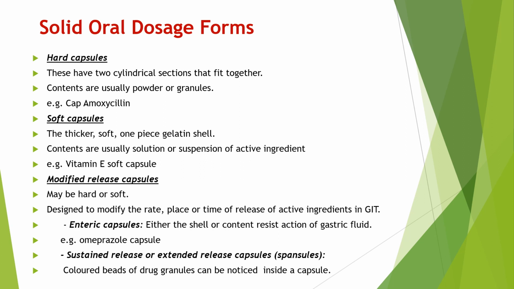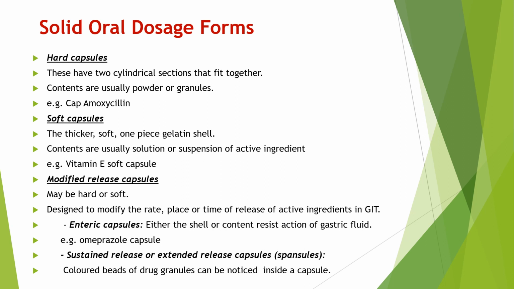Then soft shell gelatin capsule. It is a thicker, soft and one-piece gelatin shell. It usually contains solution or suspension of active ingredient. Example is vitamin E soft shell gelatin capsule. Then modified release capsule. This modified release capsule is designed to modify the rate, place or time of release of active ingredient in the GIT.